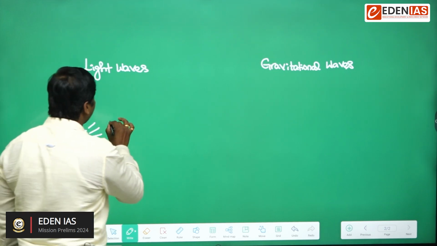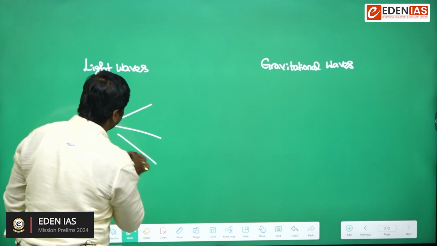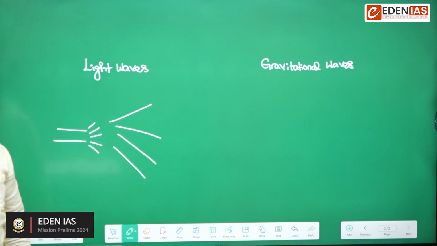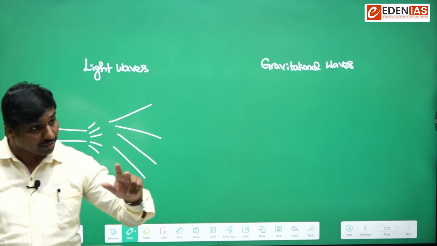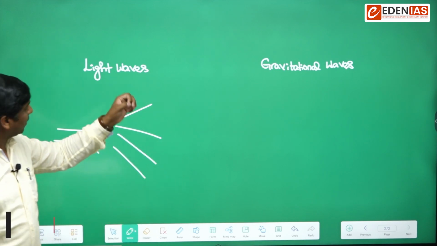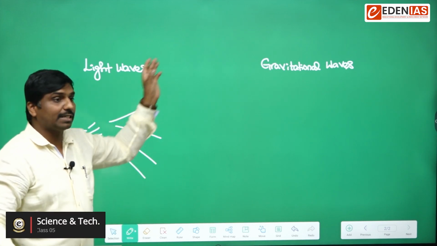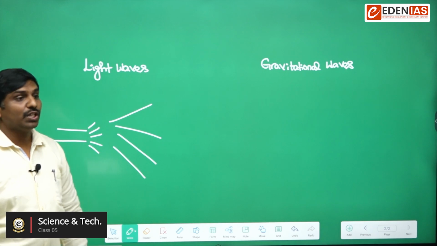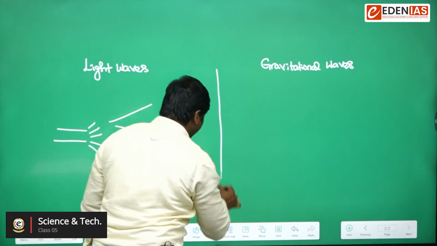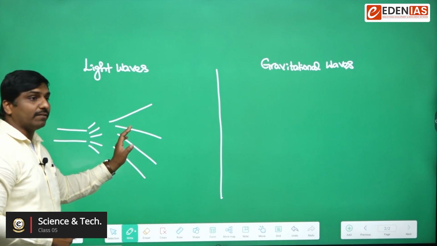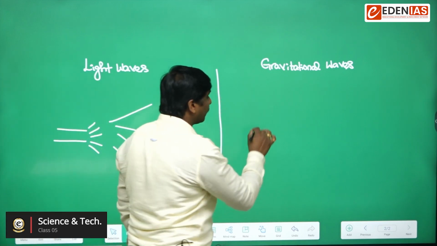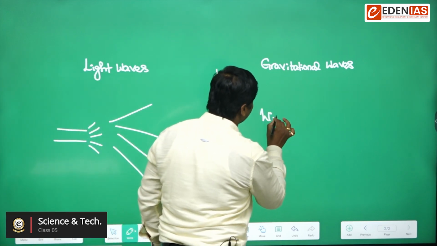So light will be dispersed into various components. That is well understood to us. But according to general relativity, he related this kind of thing with respect to gravitational waves. According to the theory of general relativity, unlike light waves, gravitational waves will not disperse.